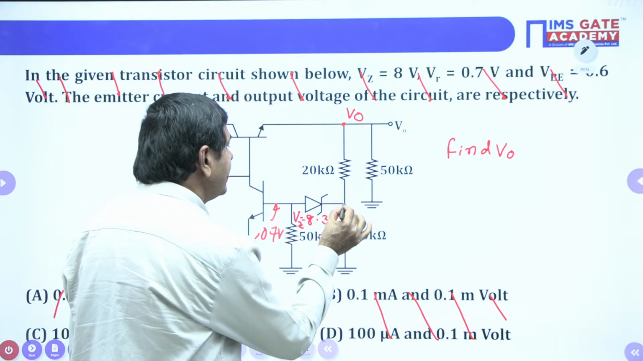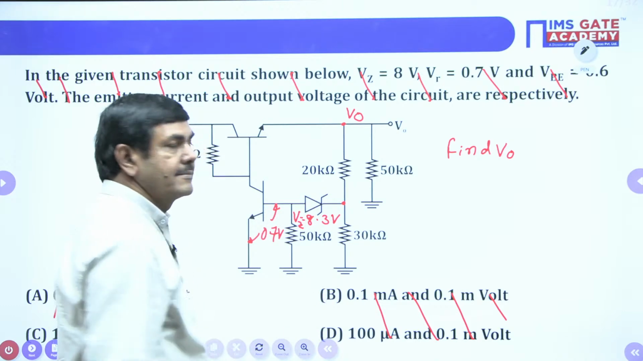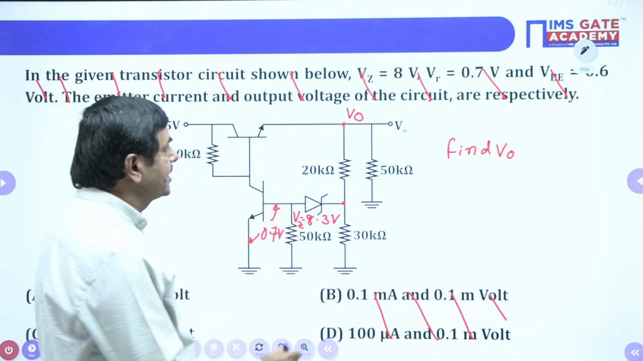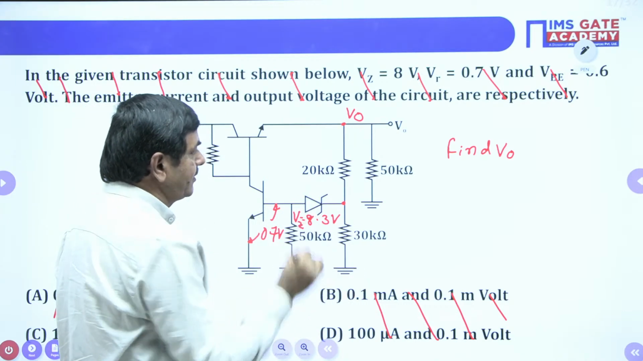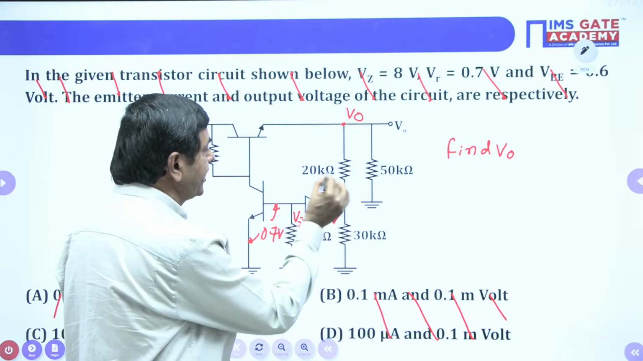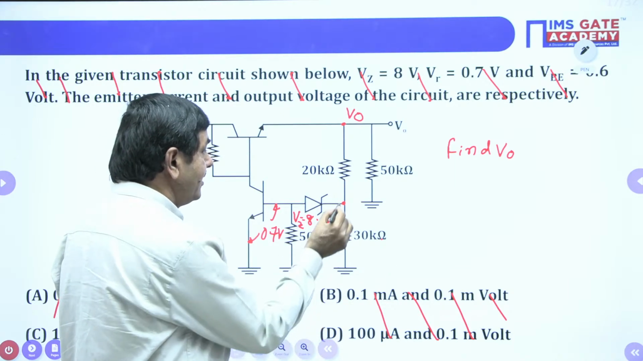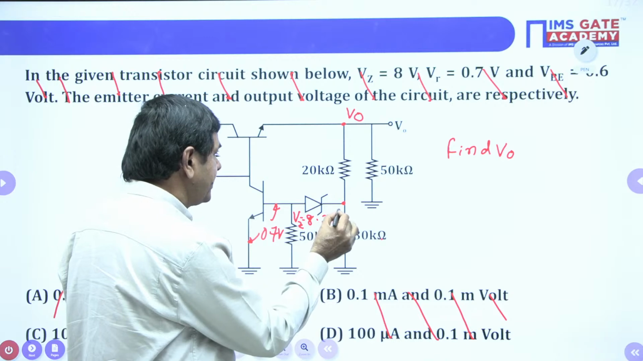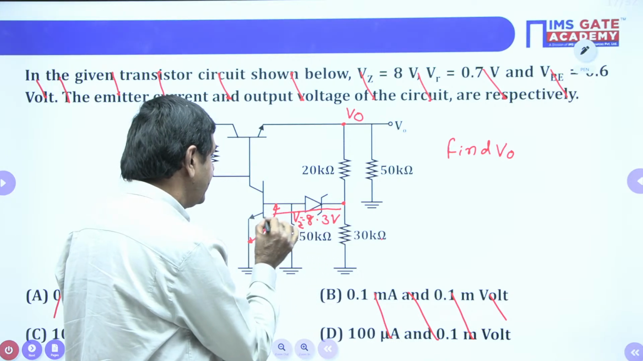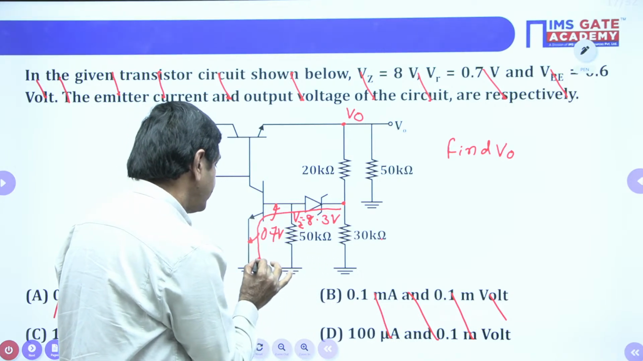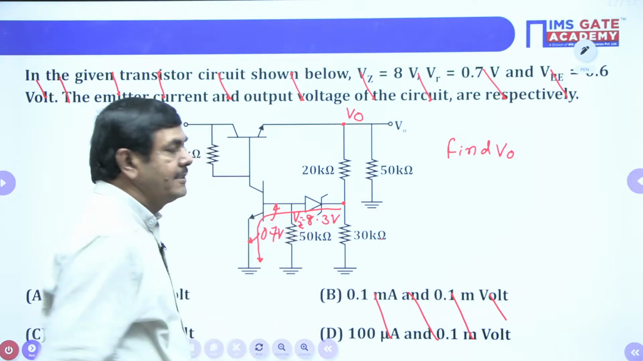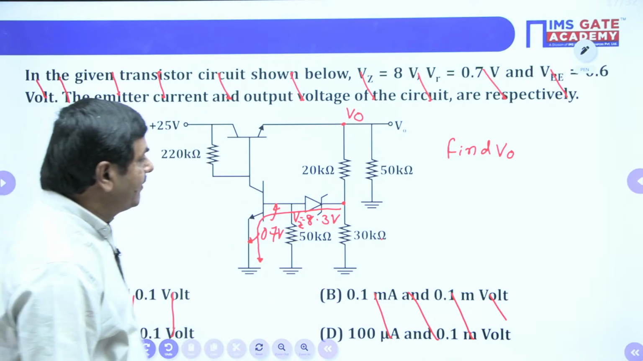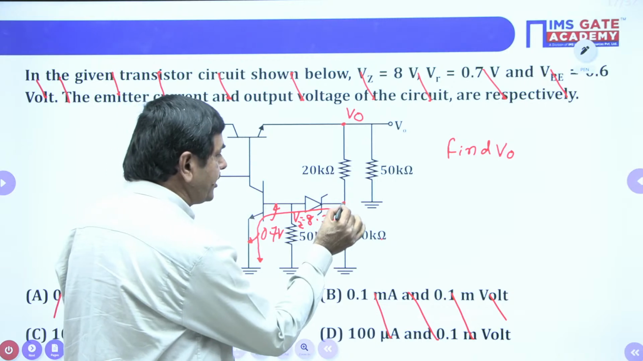We need to find this voltage first. I selected only this network, which means the 20K resistance and the 30K we got. If you want to find this voltage, you just apply KVL in this direction. Whenever you apply KVL, you are going to determine this voltage.